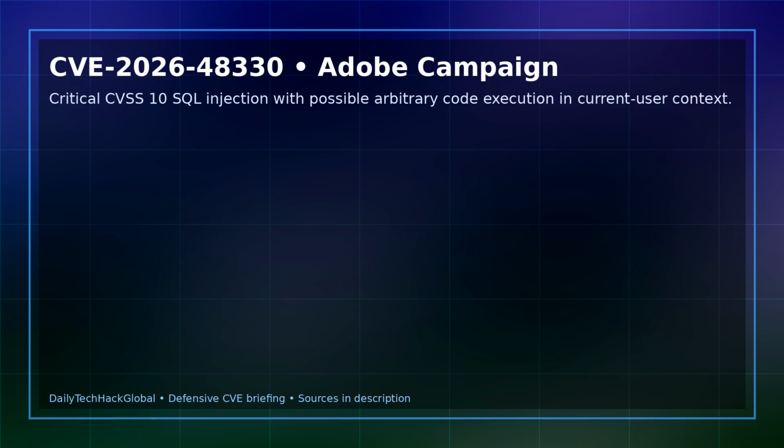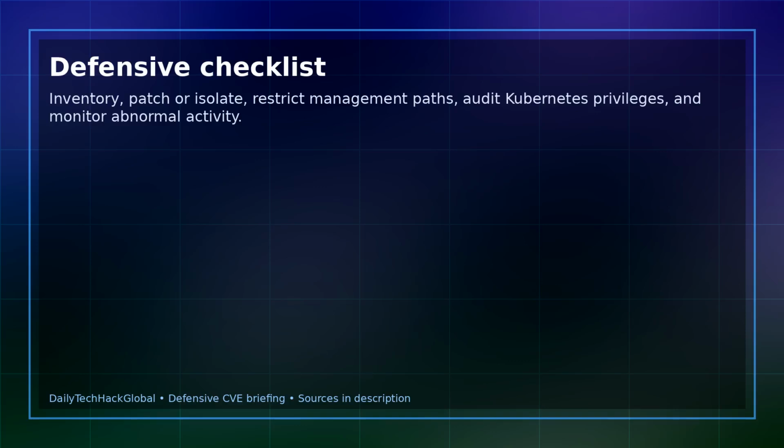Apply Adobe's APSB 26-120 guidance, verify exposed Campaign Classic instances, and monitor for unusual application errors, privilege changes, or database activity. The common lesson is not exploit detail, it is governance. AI apps, Kubernetes control planes, and campaign platforms all become high impact when they process untrusted input or concentrate privileges. Today, inventory these products, confirm version and exposure, patch or isolate, and document who owns the follow-up.